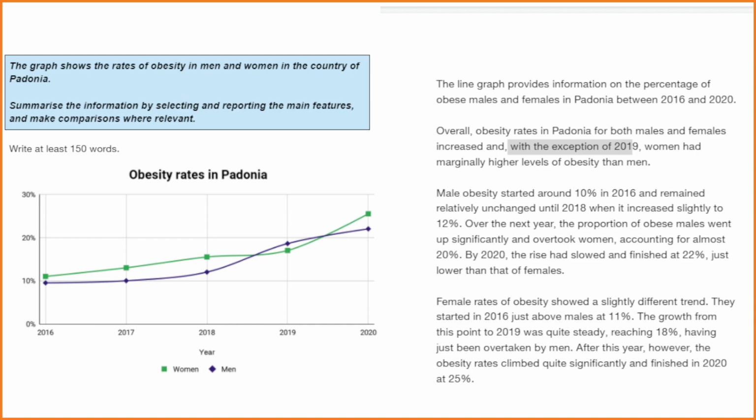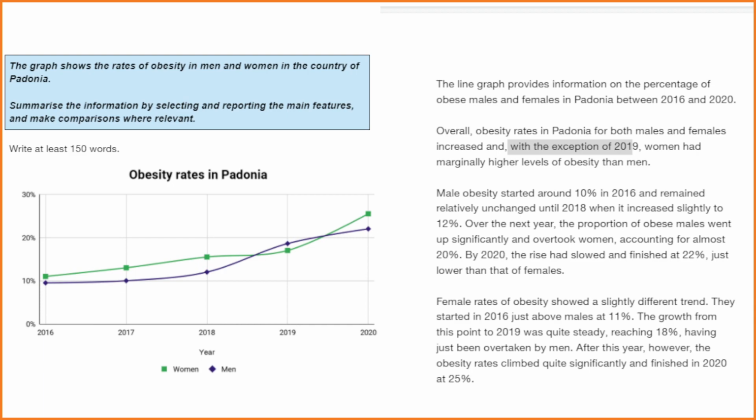That means that the green line, if we look on the left, is always higher than the blue line, except in 2019. And those two trends there would probably be expected by the examiner. You'd be looking for those two trends and being able to demonstrate that you can see that that is the overview. It's the top-down view, the thing that would be the most noticeable, the most striking feature. You would have to include those two points in your overview to get a good score.